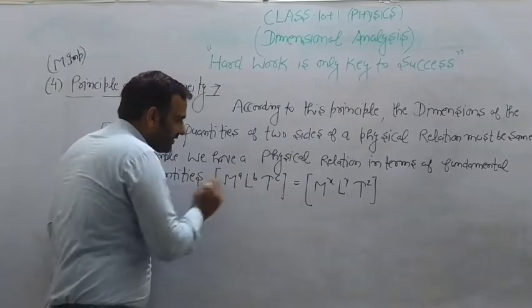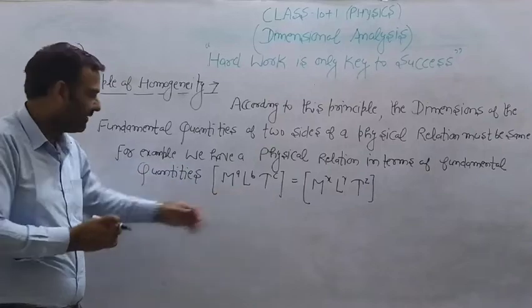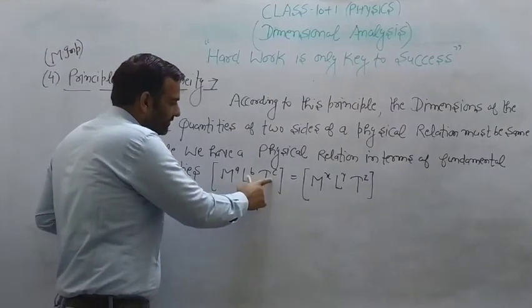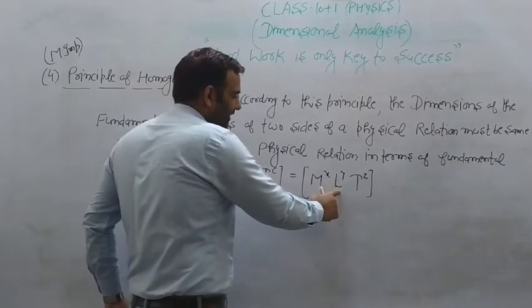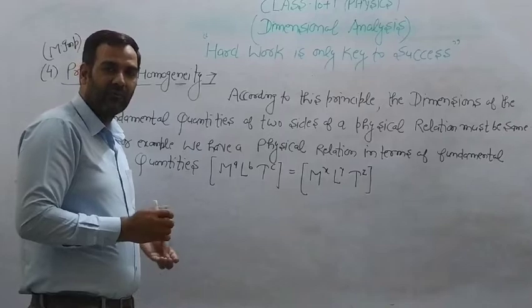So suppose that we have a physical relation which is represented like this: M raised to power a, L raised to power b, T raised to power c, equals M raised to power x, L raised to power y, T raised to power z. So what does the principle of homogeneity state?